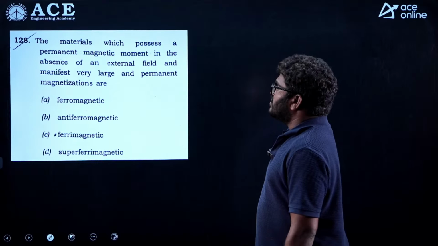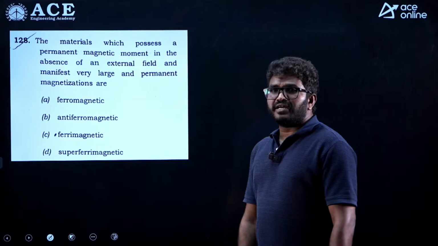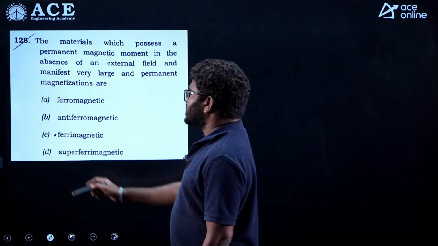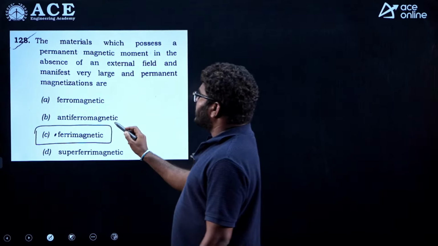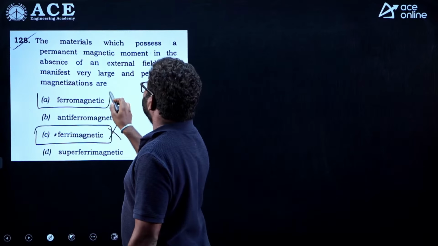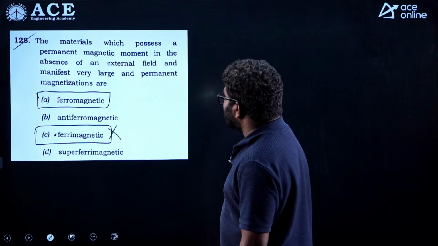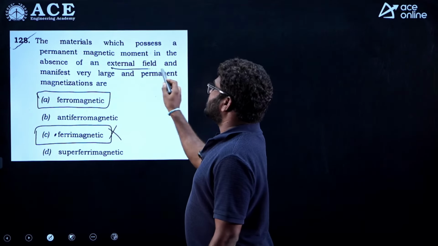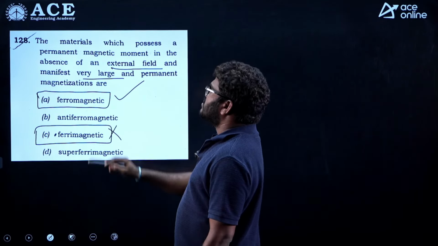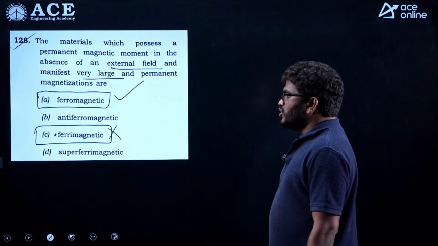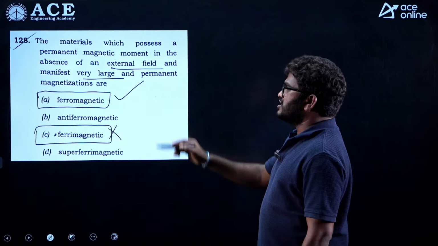Now, the question: the material which possesses permanent magnetic moment in the absence of external field. Which material is having permanent magnetic moment in the absence of external field? Ferromagnetic material. Ferro and ferri both, but out of these two you can go with the one that manifests very large and permanent magnetization. So, the most appropriate answer for this question is A, it is not C. You can also take C, C is also a permanent magnet, but very large permanent magnetization is present in ferromagnets.